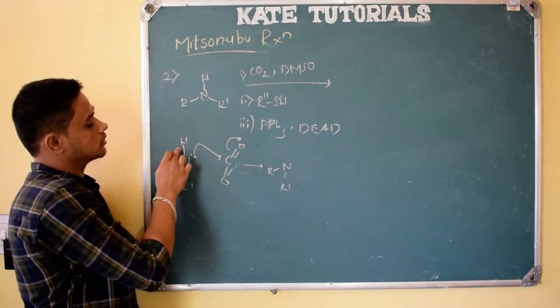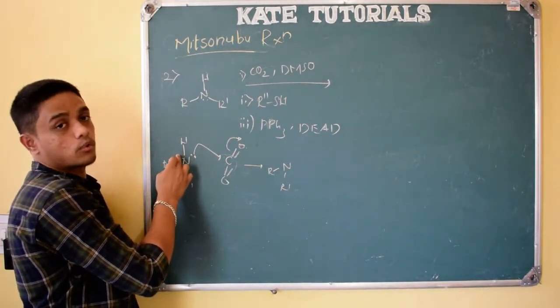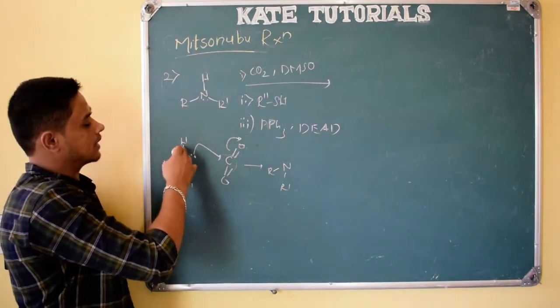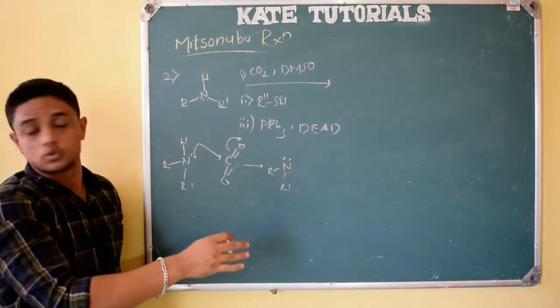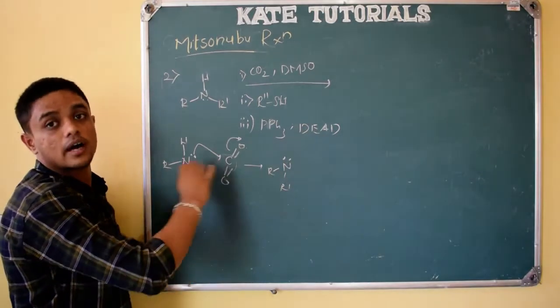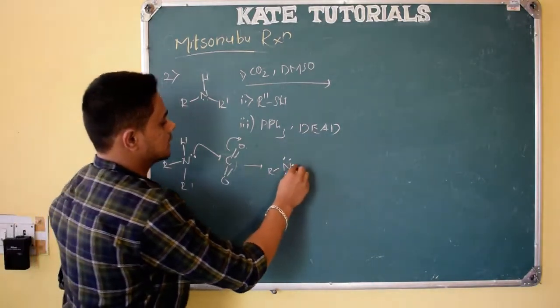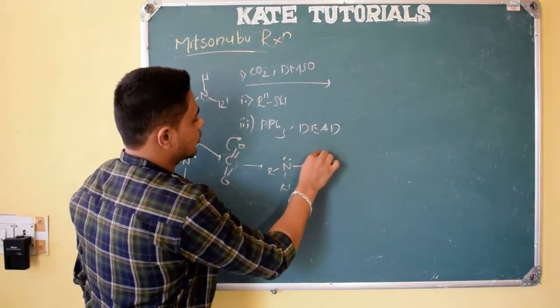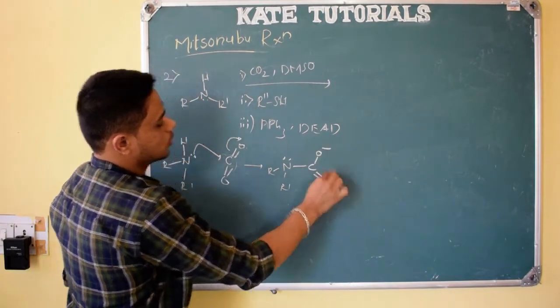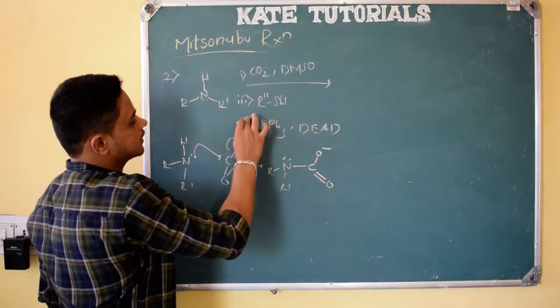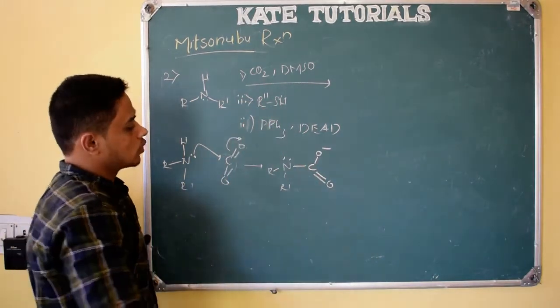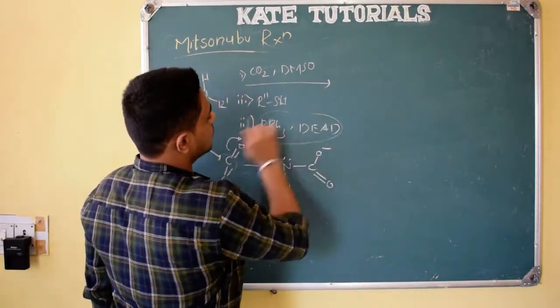To remove that positive charge, it takes the electron density from the proton, and H goes as H plus, and the electron density again becomes its lone pair. This story you know, so I am not going to explain or write those things. Just I will write CO minus and double bond O, right? This is clear. And second, just make it 3 and this should be second, right? So what happens second? Using this, what will we get?